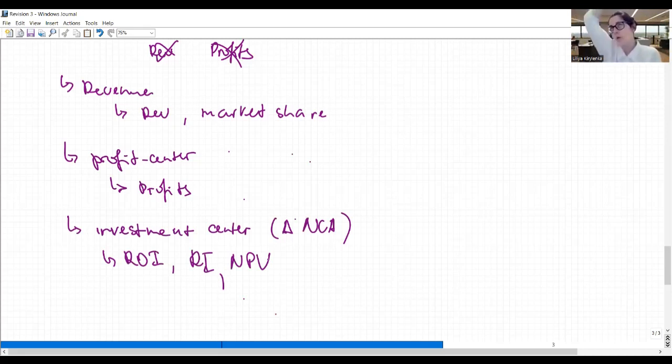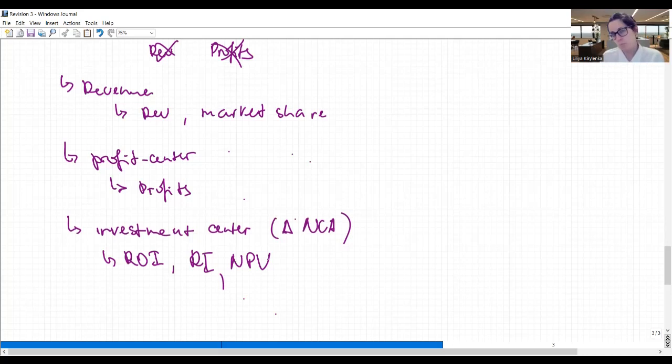Well, we say, okay, 3 years ago, you had an investment of that, and then you received these operating cash flows in the previous year, and in this year, and this year. So let's recalculate NPV. Is it above zero or not? Okay, and this is like the basic logic of a responsibility center, the idea that we can punish people only or reward them only for something that they can control.